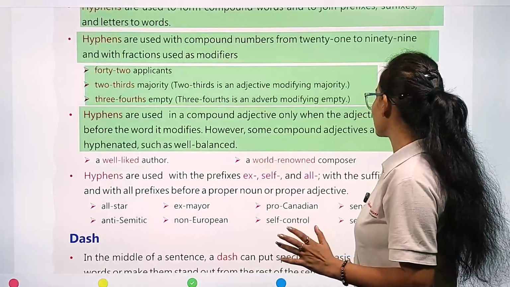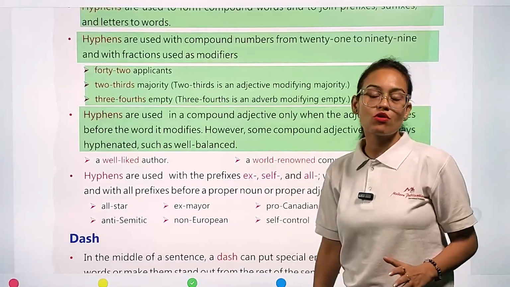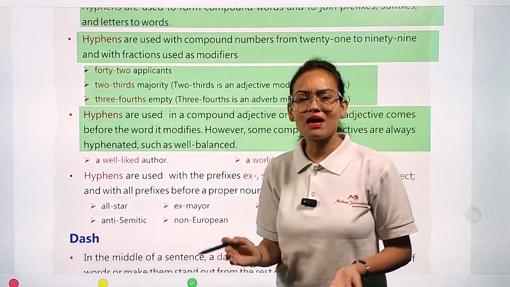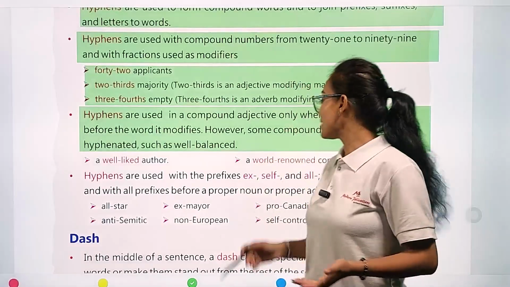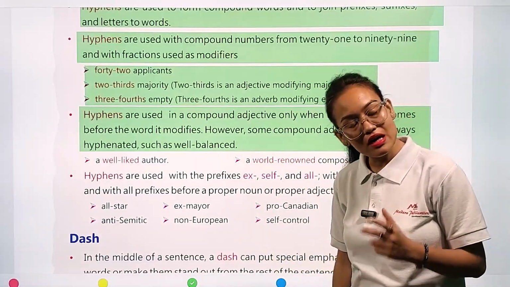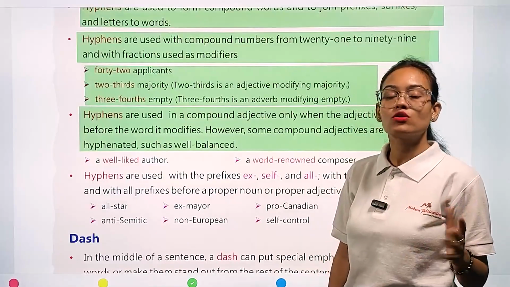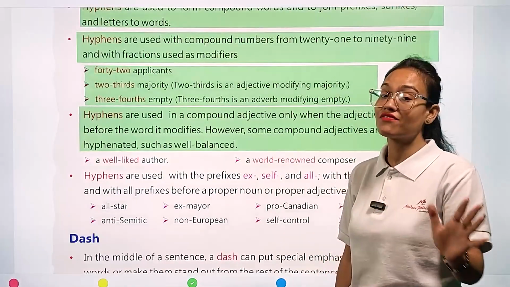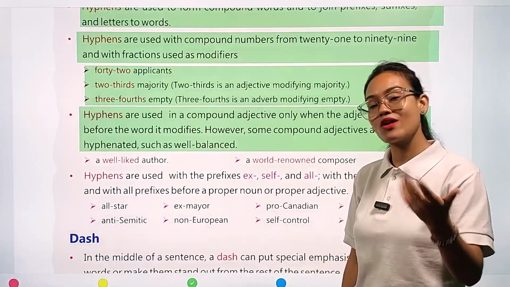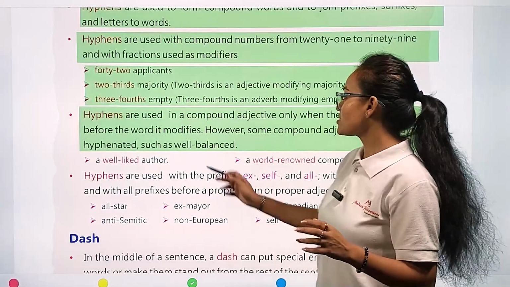However, some compound adjectives are always hyphenated, and you know what? Naturally, some adjective words are hyphenated. We didn't need to mark a hyphen punctuation mark between them. They are already hyphenated, such as well-balanced.